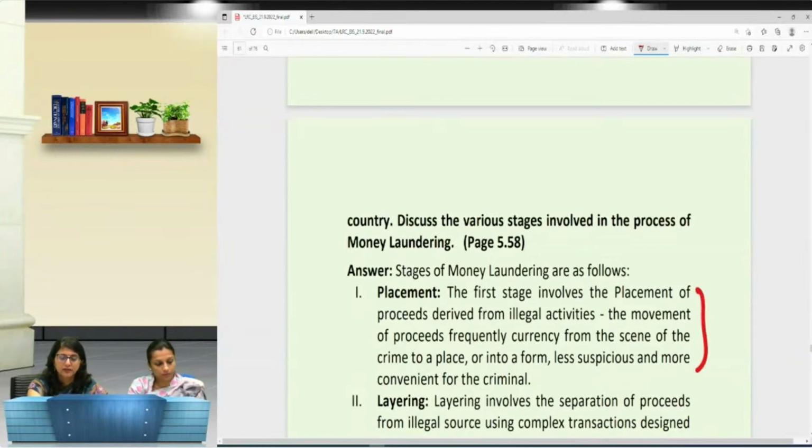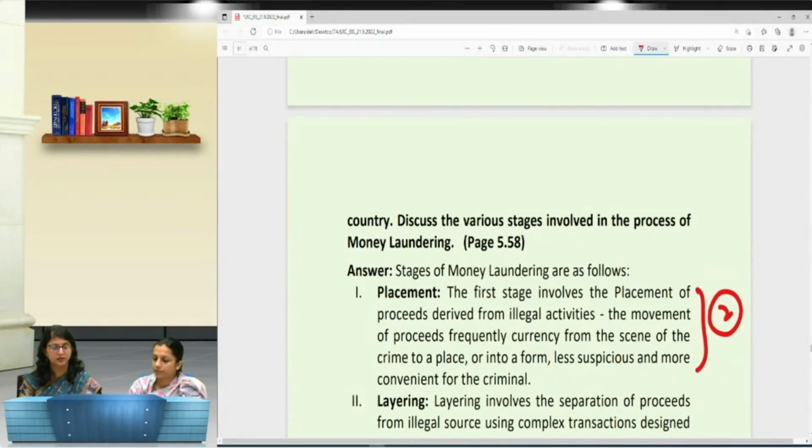हर point को इतना लिखिए 2 नंबर मिल जाए. ठीक है. Suppose आपने 2 ही points लिखे and third point you have skipped in its entirety. So obviously आपको 4 नंबर के हिसाब से नंबर मिलेंगे because 2 marks are considered to be non-attempted. When there are 3 stages and each stage needs to be mentioned and you are simply mentioning about 2 stages and you are skipping on the last stage or any one of the stage, then you are getting the number out of 4 only. This you have to keep in mind.